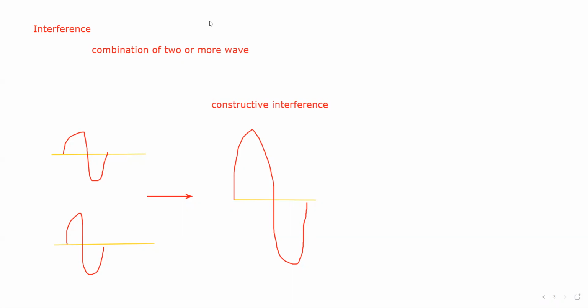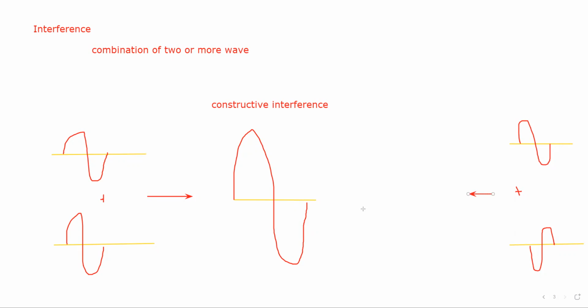But it can also be the other way around. If the crest of one wave joins with the trough of the other, they may cancel out the effect of each other. It can be a complete cancellation, or the amplitude of the wave might decrease.